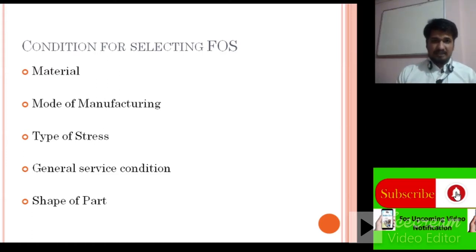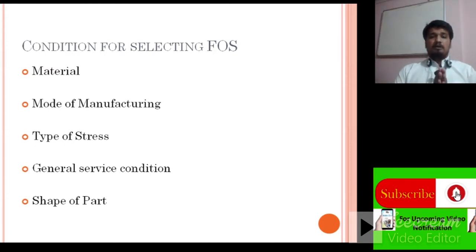This point is important from the exam point of view also. We will discuss shape of part in the next lecture. This is also called stress concentration.